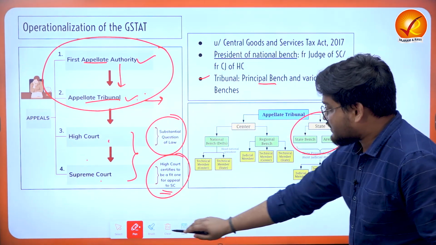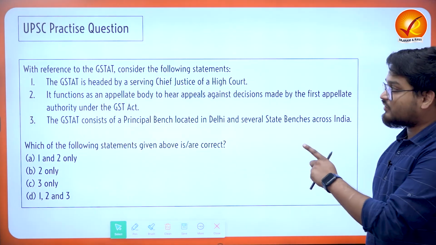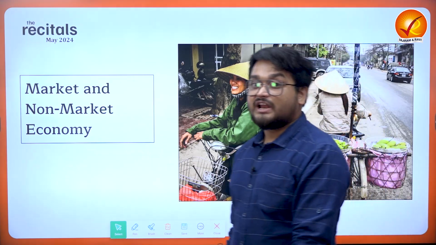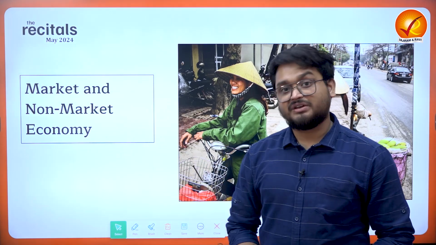Okay, now I have for all of you another MCQ, the answer of which I definitely want in the comment section. Recently there has been talk of delisting Vietnam from the US's list of non-market economies. So that is why we have to look at market and non-market economy status.